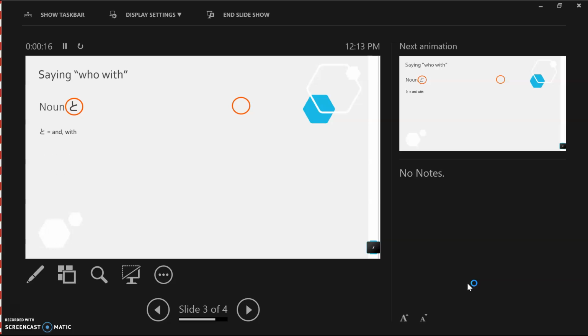Okay, now the to particle in the past was used to simply say "and" when we list objects. For example, I like cheese and bacon and burgers. チーズとベーコンとバーガーが好きです。However, for Unit 6, another layer of definition you need to know is that to also means "with". Okay? 友達と is with my friends. 家族と with the family. 先生と with the teacher.